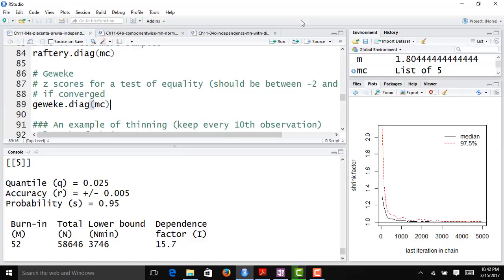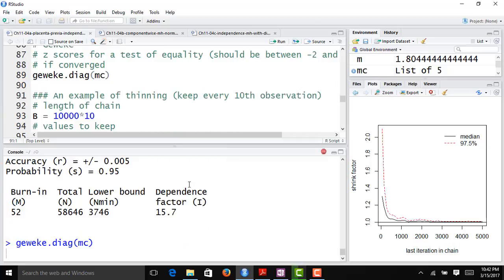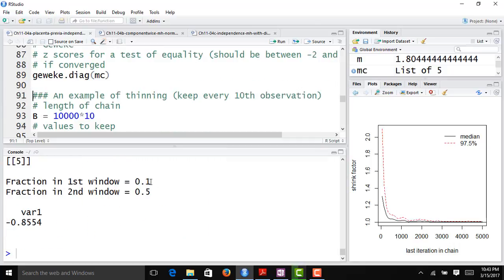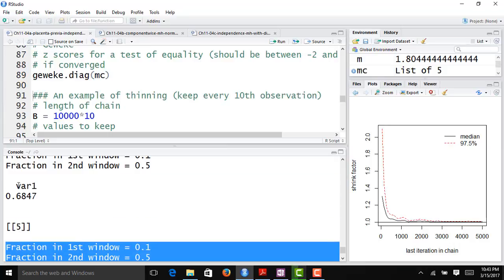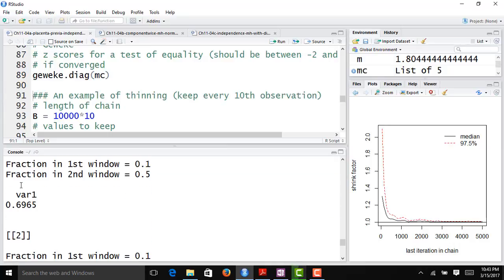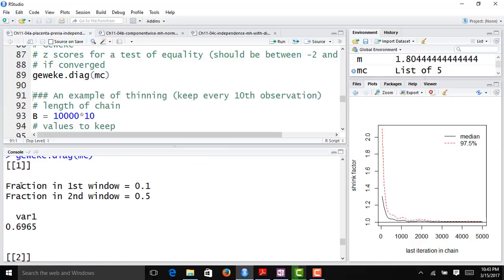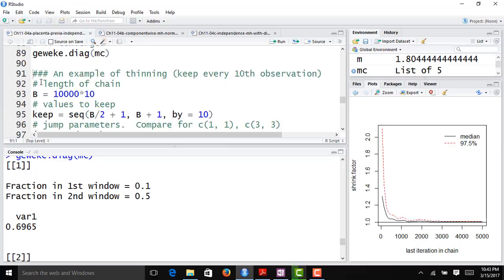Lastly, we'll look at the Geweke diagnostic. It compares the mean in the first 10% of our chain to the last 50% of our chain, and does this test for each chain. We see that our z-scores are between -2 and +2. So in terms of estimating the mean, the Geweke diagnostic says we have converged to our stationary distribution. Most of these diagnostics are encouraging. One says that if we want to estimate some of these upper or lower quantiles, we may need to run our chains for longer, but there are no clear indications of major problems.